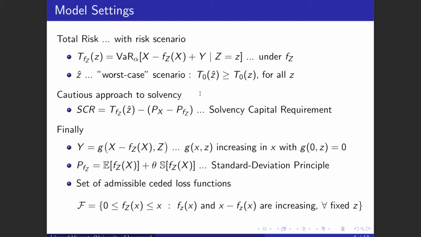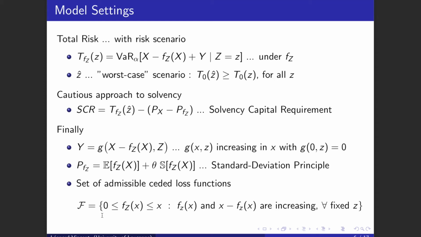We assume that the insurer computes its capital requirement in a cautious way, that is, as the total risk under the worst case scenario minus the retained premium. Also, we assume that the financial distress costs are a function of the loss retained by the insurer and the relative performance with these two properties here. We assume also that reinsurance is priced according to the standard deviation principle, and hence this here is the standard deviation. Finally, we only consider the ceded loss functions that belong to this set of admissible candidates.